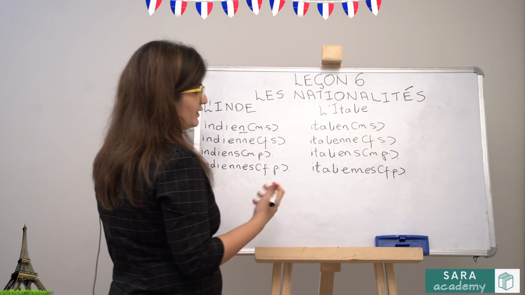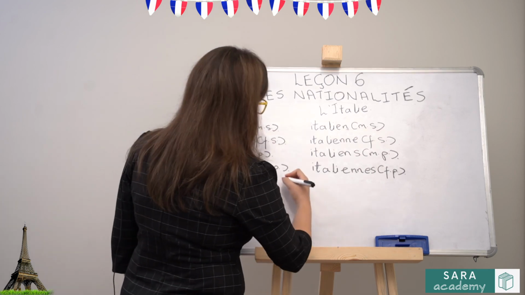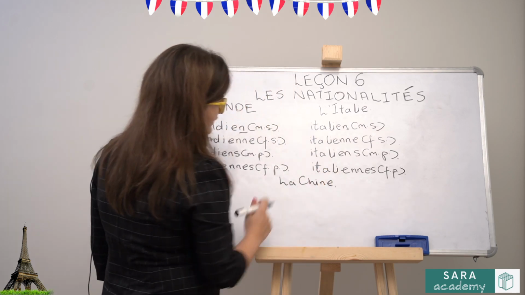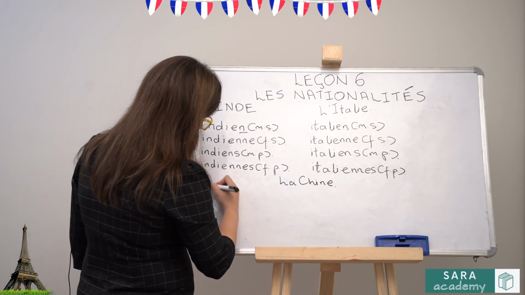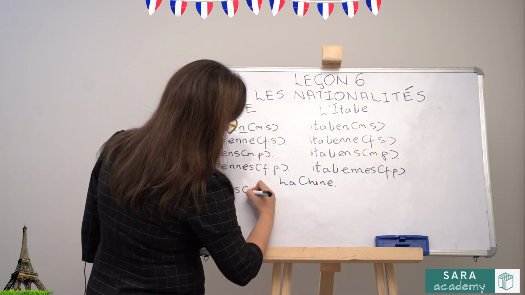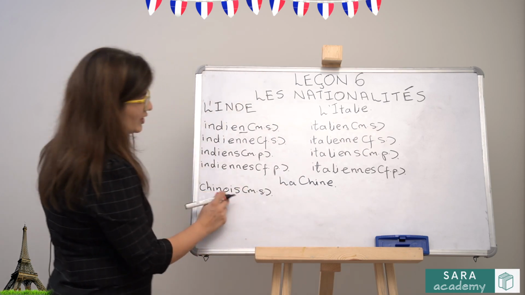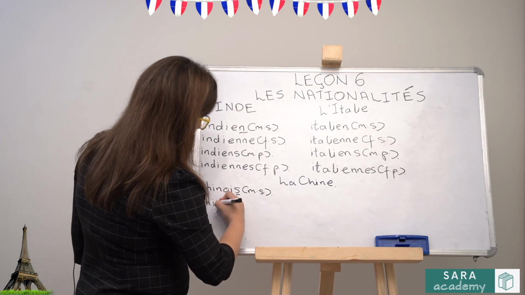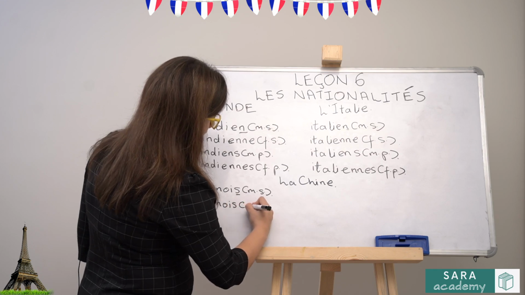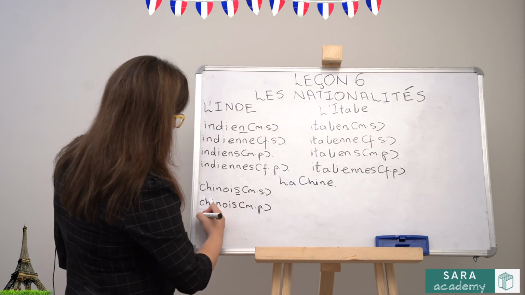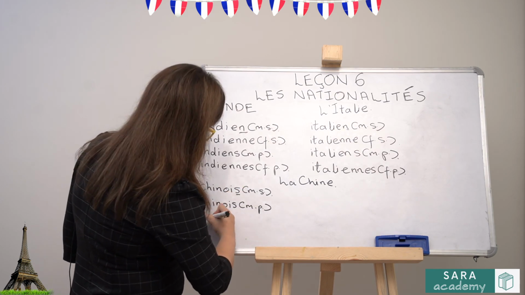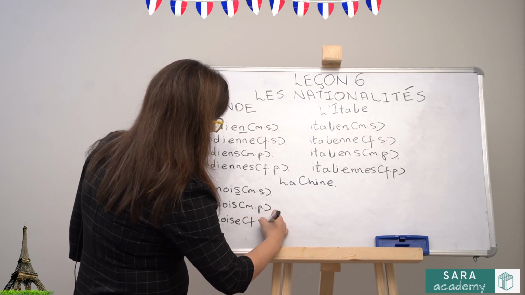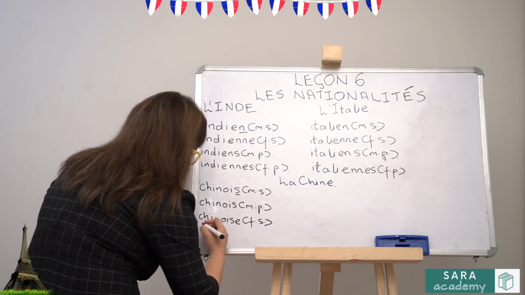One last example that we will do to understand the masculine feminine is, for example, La Chine, China. So it's a feminine country. Chinese for a male, Chinois. This is masculine singular, Chinois. Now, because the singular form is ending with an S, your masculine plural remains exactly the same. Chinois, Chinois. For your feminine, you will add an E, Chinoise. And your feminine plural, you will add an S at the end.